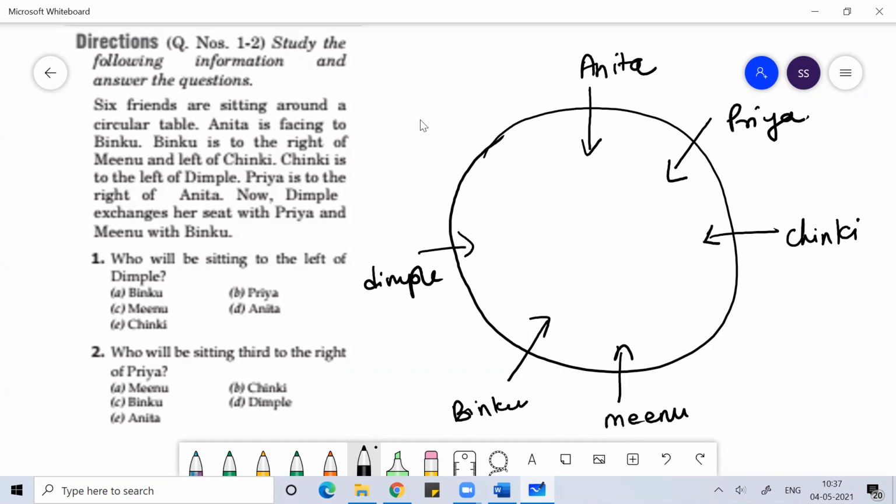Left of Dimple is Anita, which is option D. Then, who will be sitting third to the right of Priya? This is the left hand side, this is the right hand side. Third to the right of Priya: 1, 2, 3. Option C.